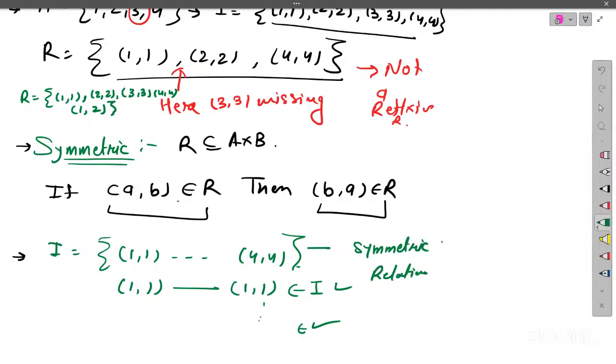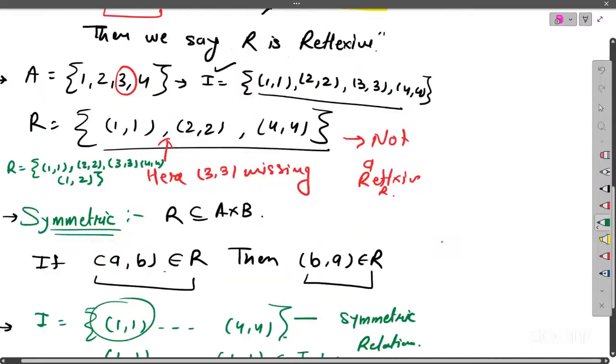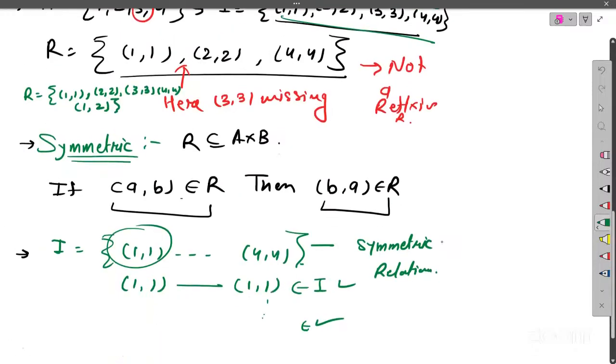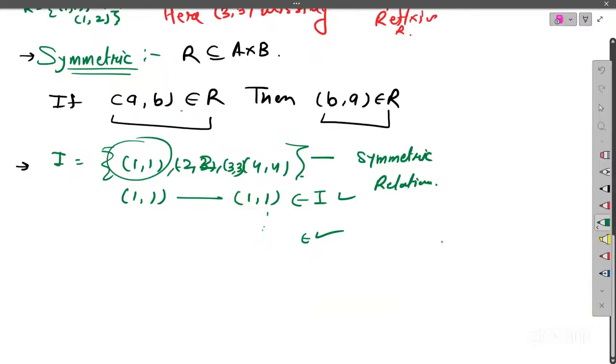Ma'am, identity only has one. Yeah, identity has (1,1), but the symmetric pair of (1,1) is (1,1) only. Ma'am, if there is (1,1), (2,2), can it be identity? See, identity relation means all identical pairs should be there. Here I have written dot dot, meaning all pairs are there: (2,2) is there, (3,3) is also there. So this is identity, but it's also a symmetric relation, because it satisfies the definition of symmetry. Okay, fine, ma'am.